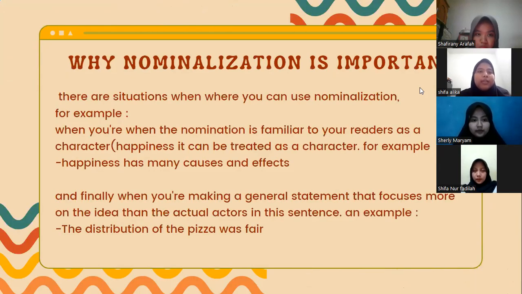Next slide, please. And there are situations where you can use nominalization. For example, when the nominalization is familiar to your reader as a character, like happiness, it can be treated as a character. For example, happiness has many causes and effects. And finally, when you are making a general statement that focuses more on the idea than the actual actor in the sentence. An example: the distribution of the pizza was fair.